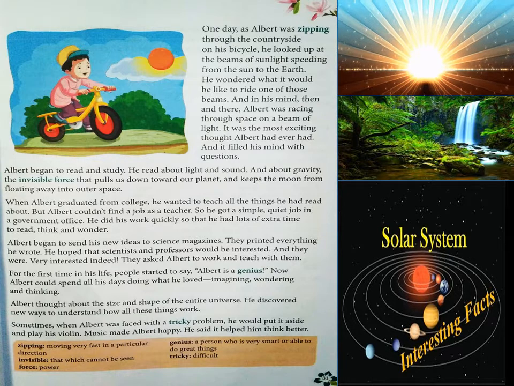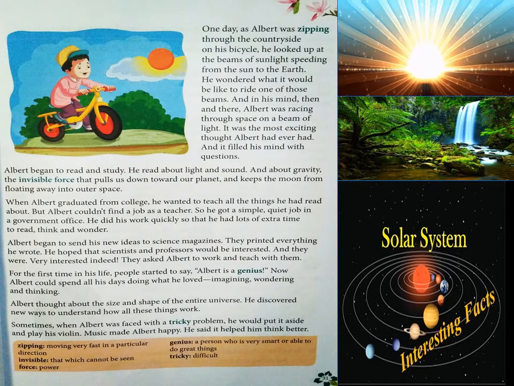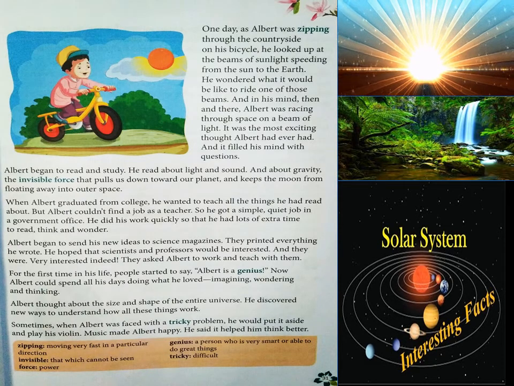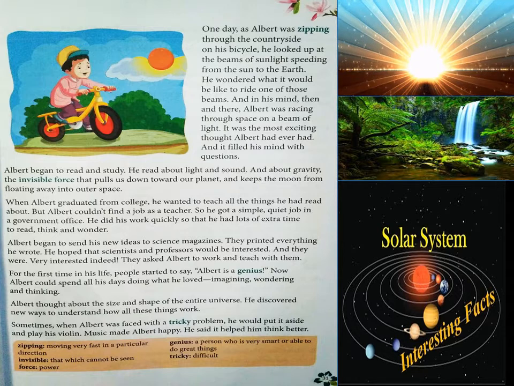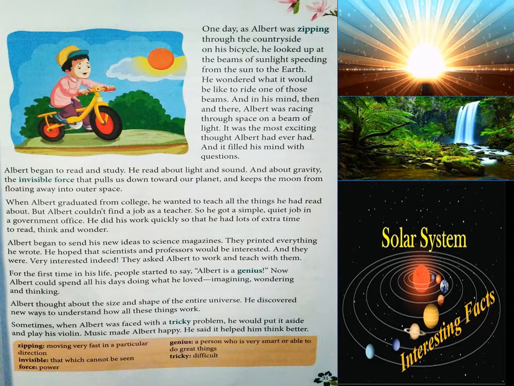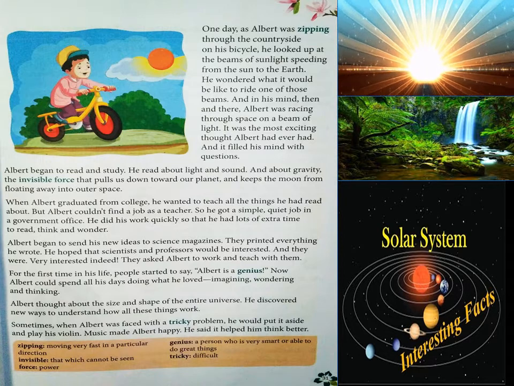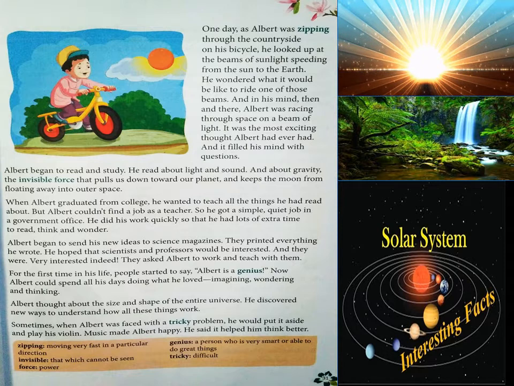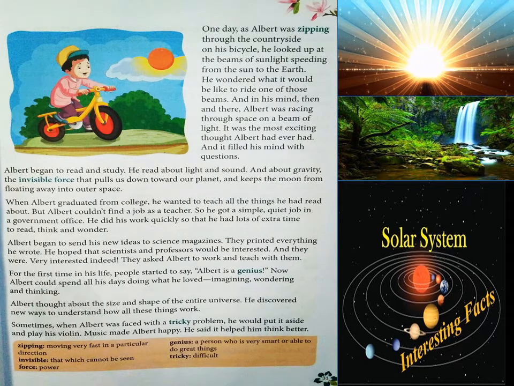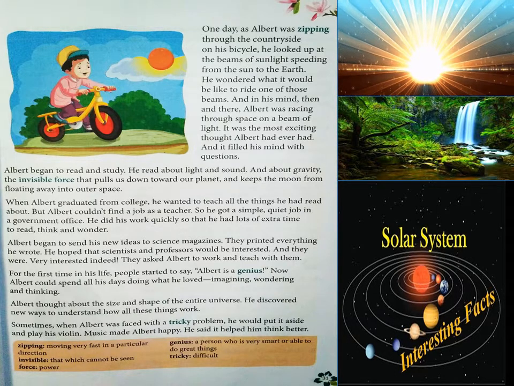So what did he do to clear his doubts? He opened different kinds of books. He read a lot of science books, science magazines, and found the answers all by himself. He read about light. Where does that light come from? How does it go? And the speed of light. Everything he read in detail. And also about sound. How is the sound created? What are the different volumes of sounds, levels of sound? All this in detail he read.